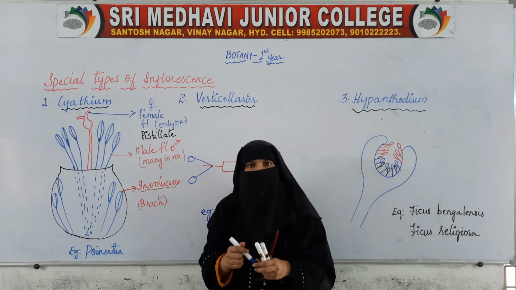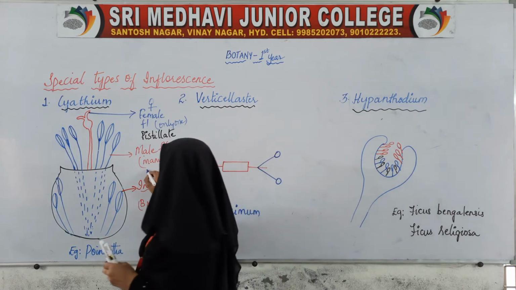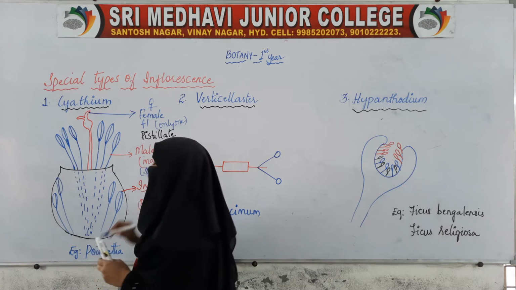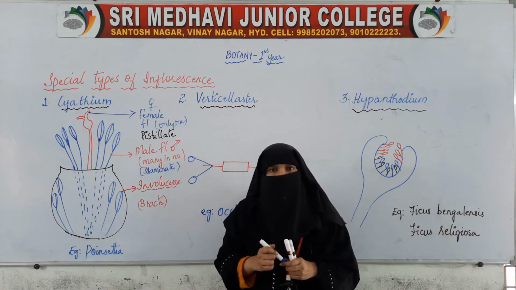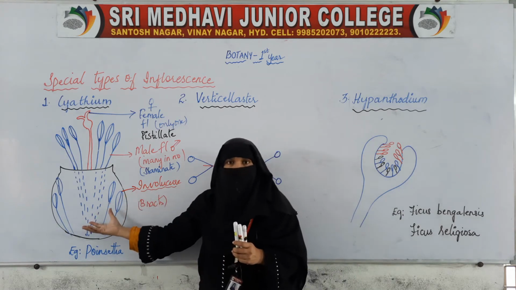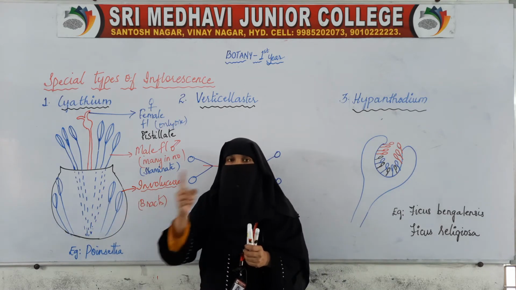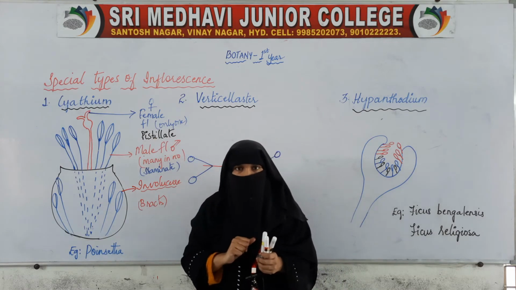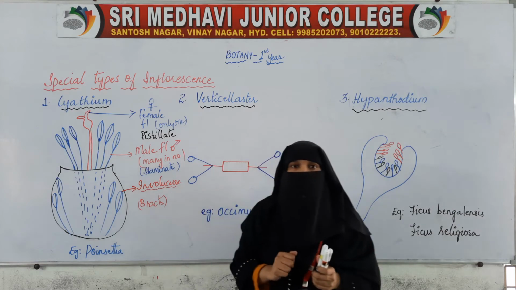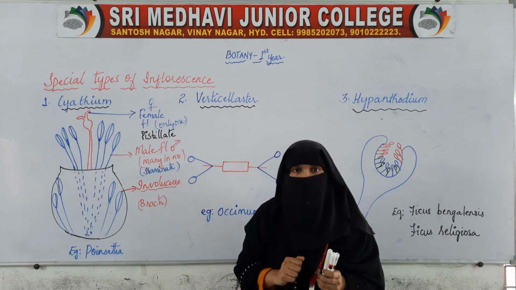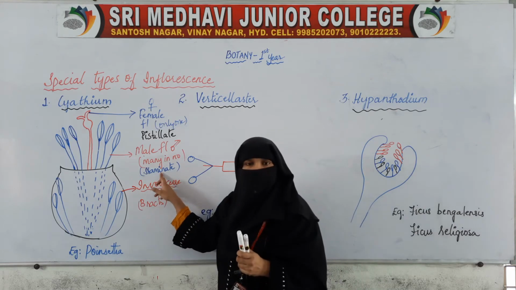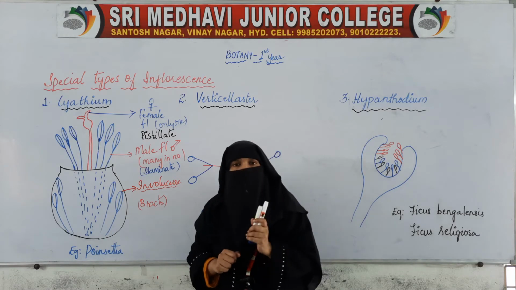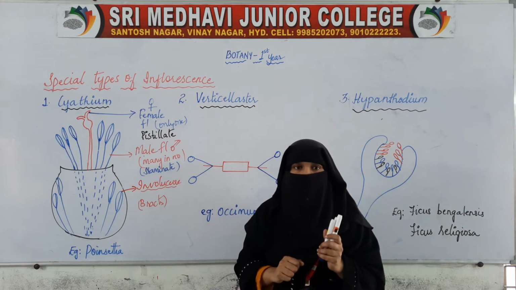The male flowers are also called as staminate flowers. So in this involucre, which is made up of bracts, we find only one female flower, also called pistillate flower, and many male flowers, called staminate flowers.